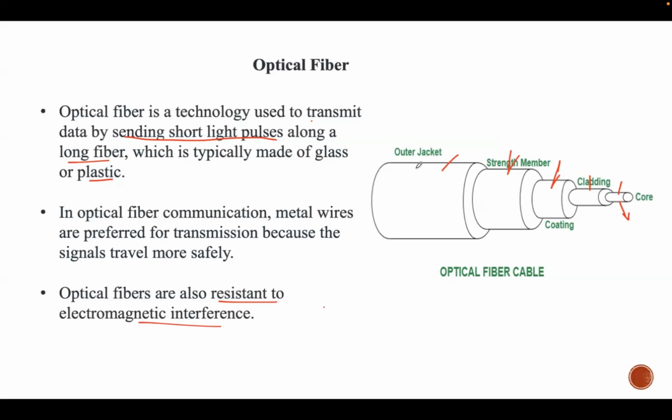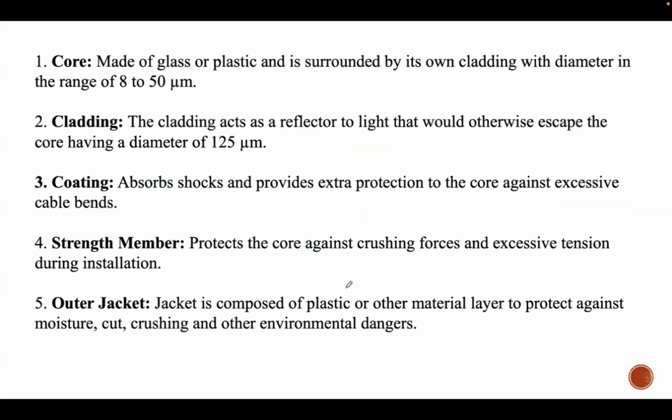And the last one is the outer jacket, the outermost layer typically made of PVC, polyethylene, or other durable plastics, which protects against moisture, abrasion, cuts, crushing, and environmental damage. So you can find the description of all the components here.